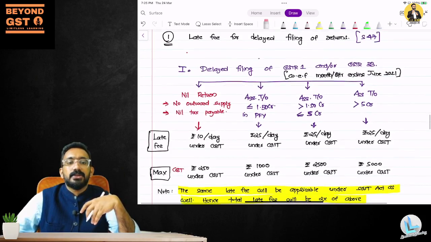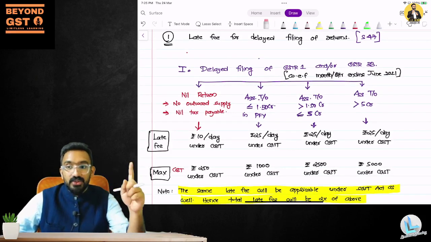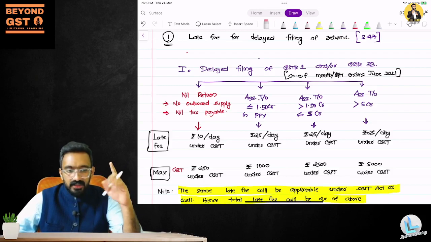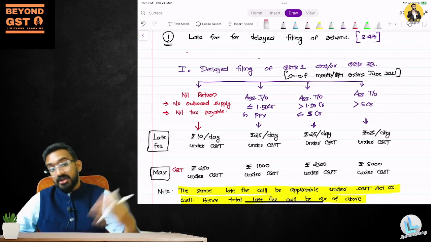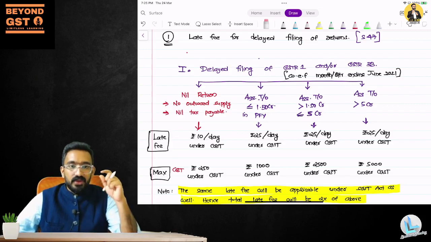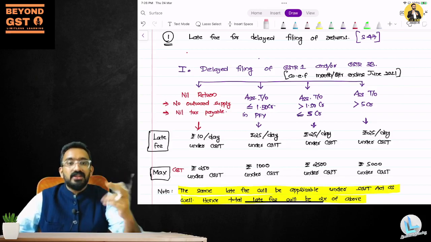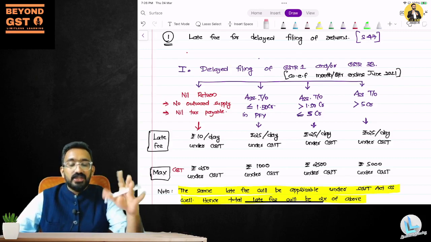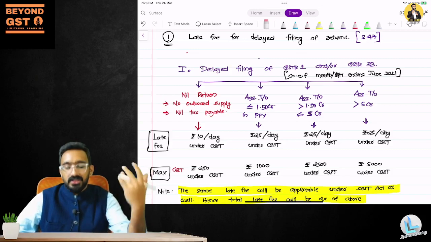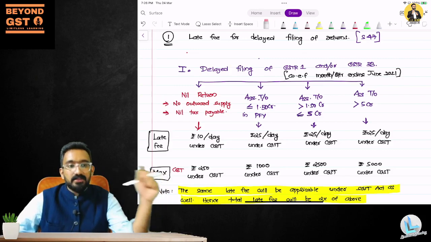In late fee, they can ask you a question on delays. You know that the interest computation has now changed. Section 50 was not changed in this exam, it was not changed in the last exam, it was changed in the exam before last. Now if you are somebody who is filing the return late, your interest computation is on the net GST liability. If you miss out an invoice and you're computing interest, it will be on the invoice value. This is how the section 50 provision was amended earlier. Now they can add an additional thing saying I've filed the return late, I have also paid the taxes late. This can create two types of computations, and then they can ask you what is the interest payable and what is the late fee payable.